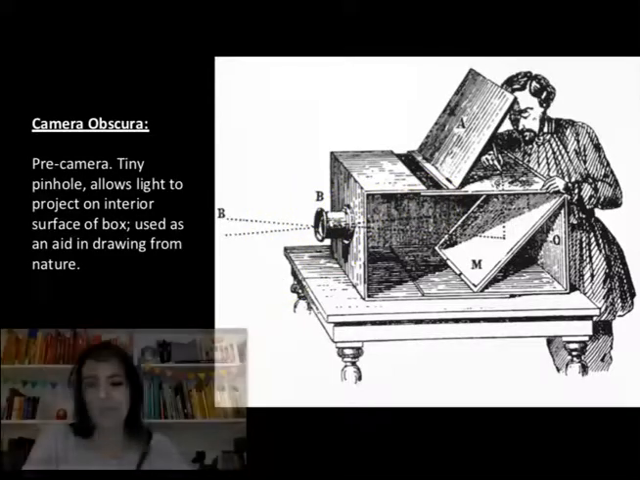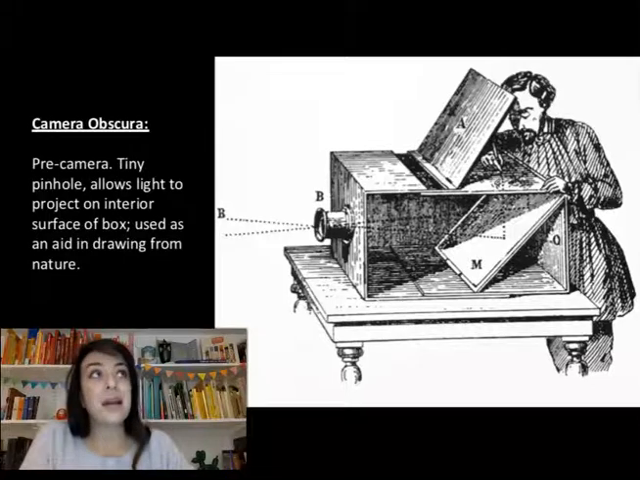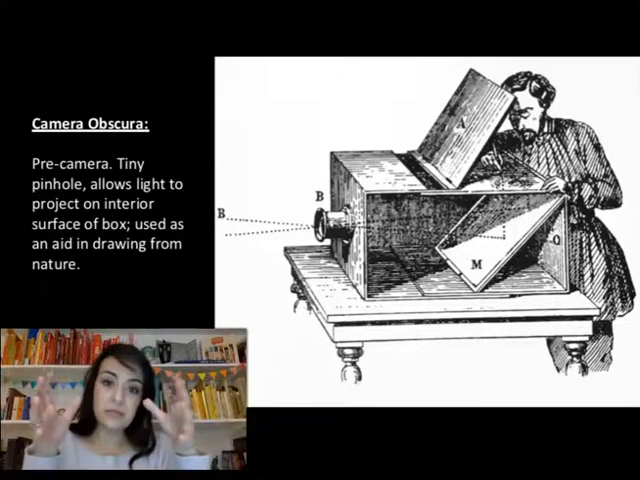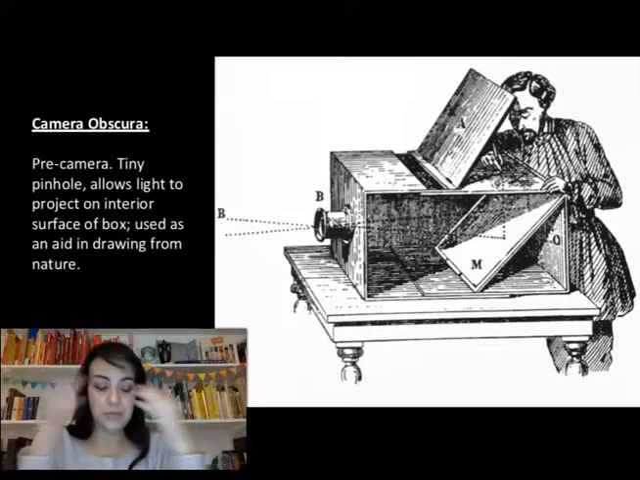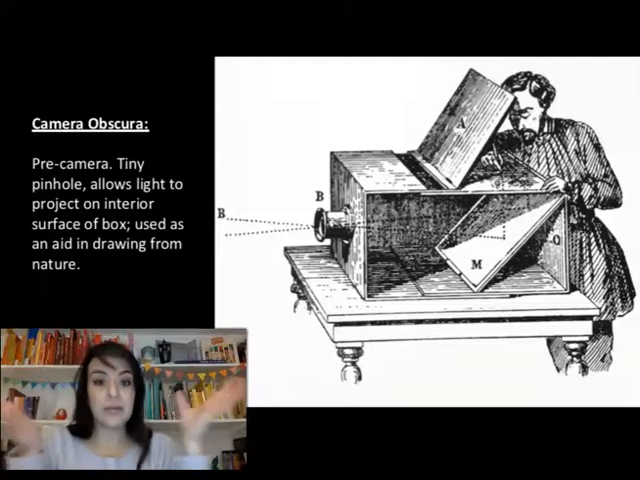Sorry, did I say camera picta? If I did, I'm so sorry. Camera picta is an artwork we didn't talk about in this class. Camera obscura. Camera means room. Obscura means dark. Camera picta means painted room. I'm sorry if I said that. Camera obscura.